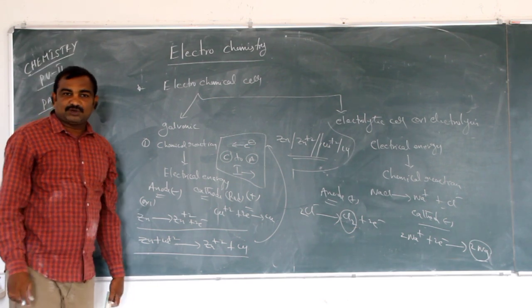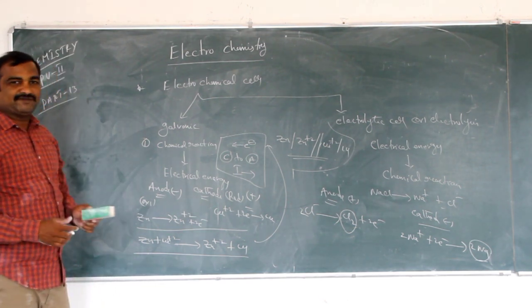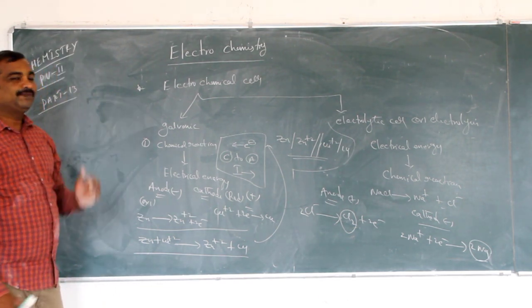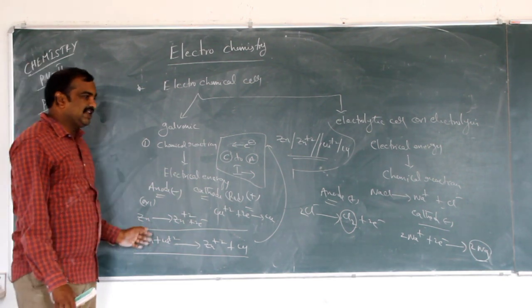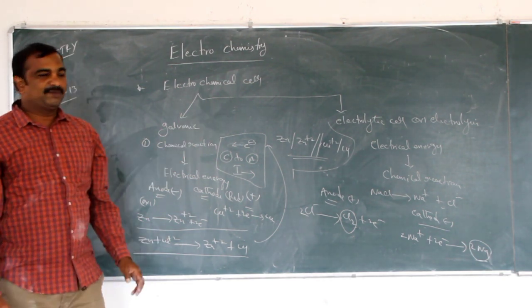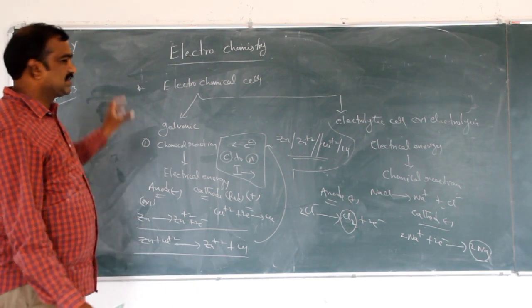So this is about electrochemical cells. There are two types of electrochemical cells: galvanic cell and electrolytic cell. This reaction will happen in a galvanic cell. That reaction will happen in an electrolytic cell. So take a screenshot for notes.